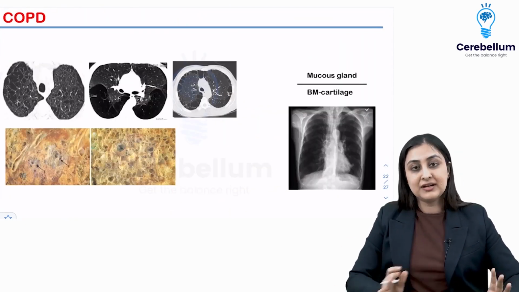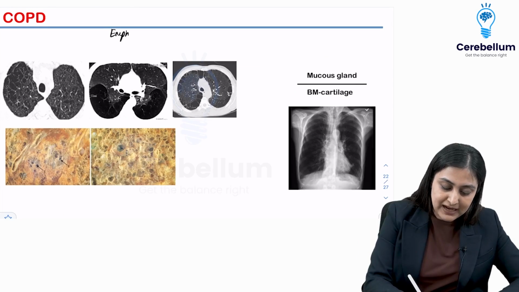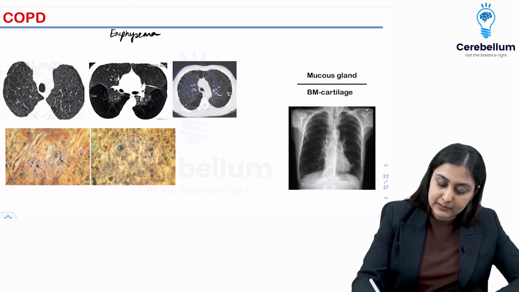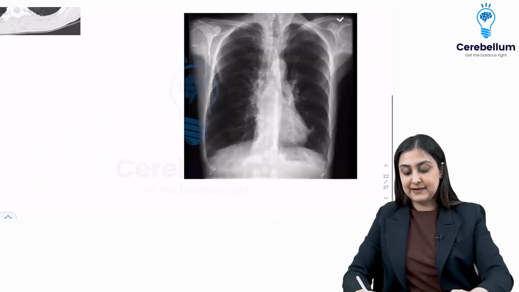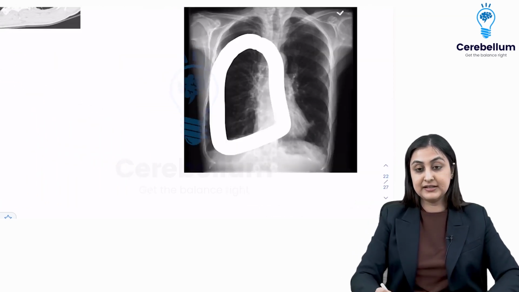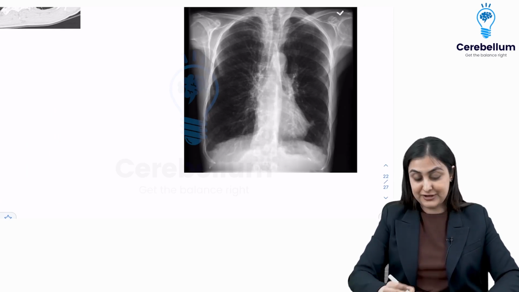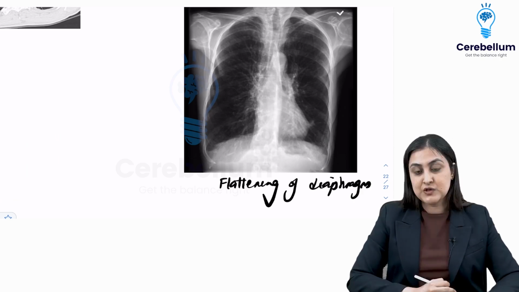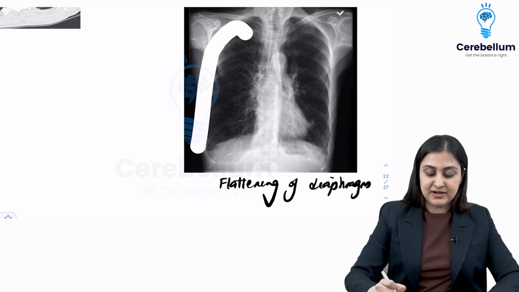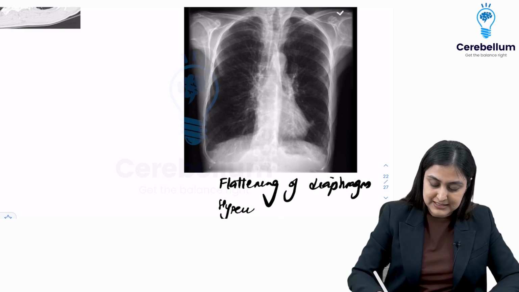Now let's talk about the pathology of COPD. So we want to talk about emphysema and we want to talk about chronic bronchitis. Before I tell you the difference between the two, which I'm sure you already know, on X-ray, what you're going to have is hyperinflation. So the surest sign of hyperinflation is this flattening of the diaphragm. When you see that there is flattening of the diaphragm, this is the surest sign of air trapping or hyperinflation. Alright, so this is what you're going to be seeing in COPD.